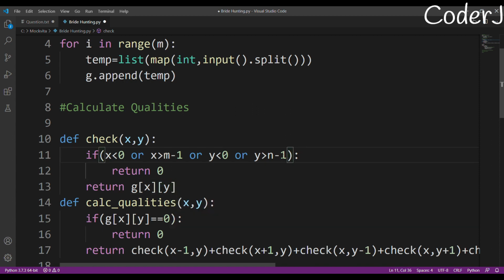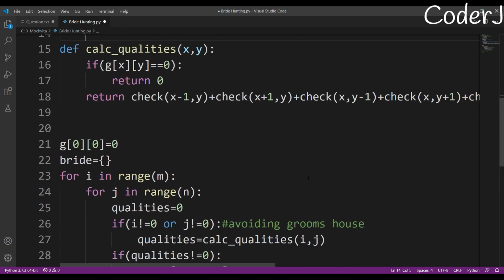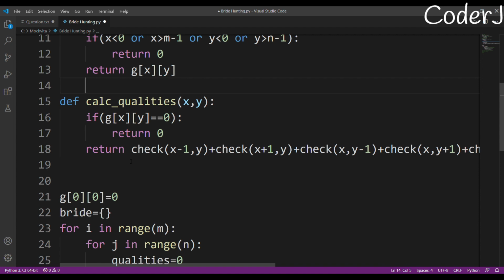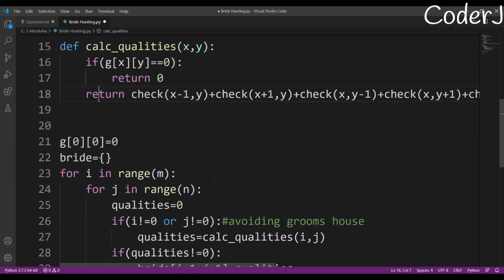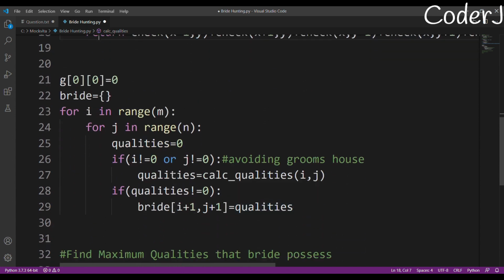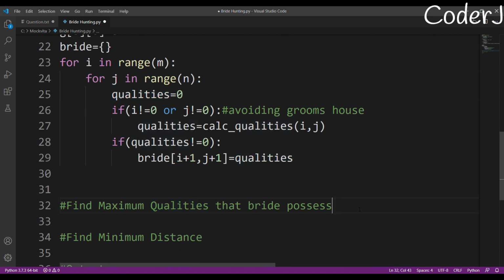Okay, so I'll just give you another brief of what I did. I am calculating my qualities for each coordinate. How did I calculate my qualities? I just check whether that girl is marriageable or not. After that I went to all of its neighbors, and I checked if they are in bound or not. If they are in bound, I returned their value, summed all of its neighbor values, and returned them as my qualities. And I created a dictionary named bride, and the key for the dictionary is the coordinates, and the qualities are its value. So we are done with the calculating of qualities part. Trust me, this was the most difficult part.